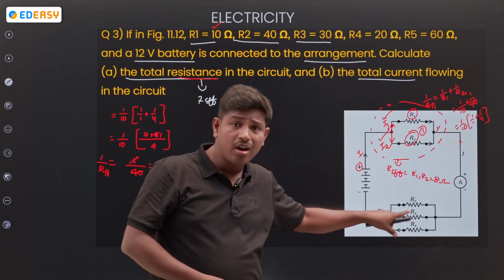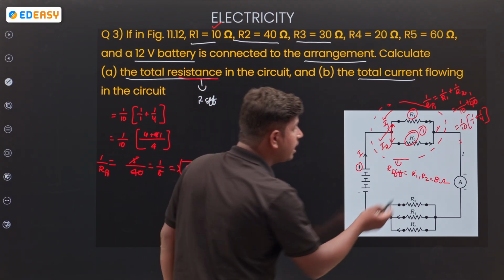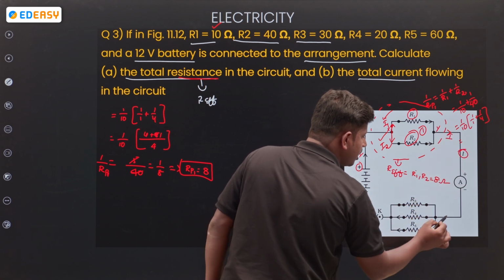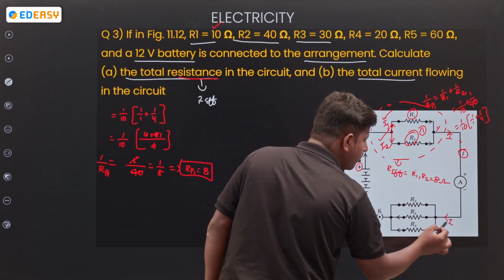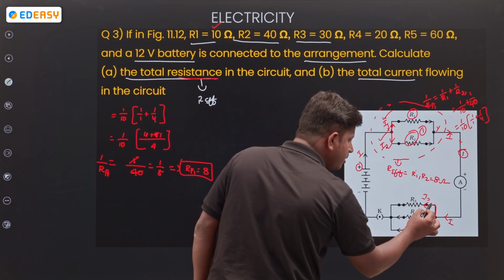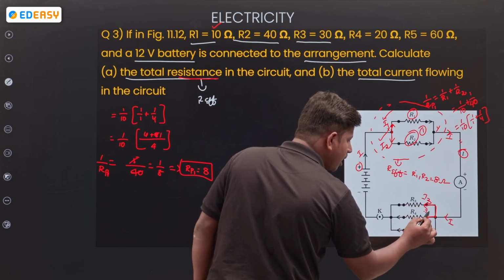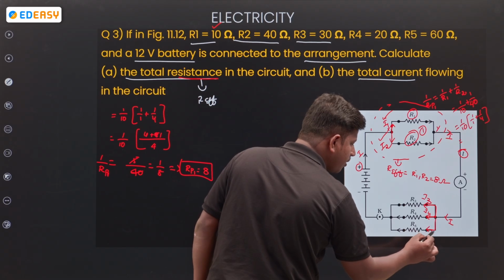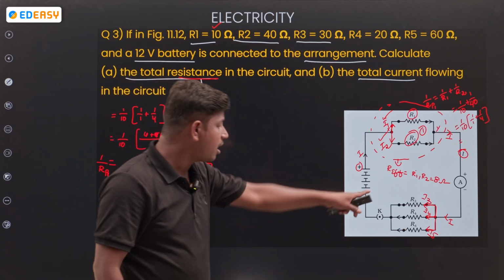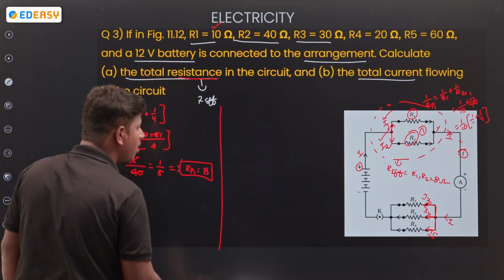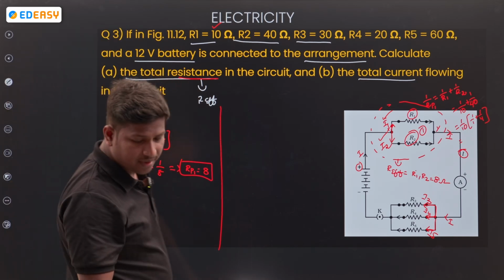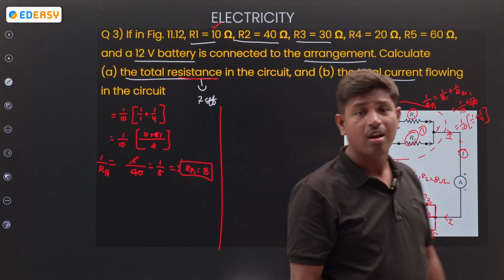Remaining R3, R4, R5. How will it be? Again, the current is combined here. I is the amount of current coming. Here also I is the amount of current coming. But here through R3 it divides I3, again I4, again I5. So current is divided. Calculate the resistance of R3, R4, R5. Anybody?